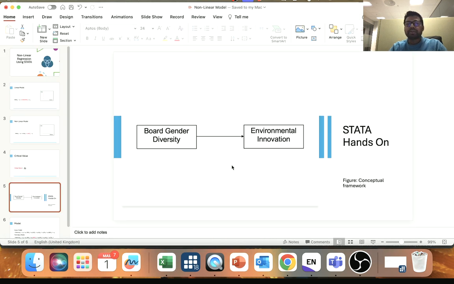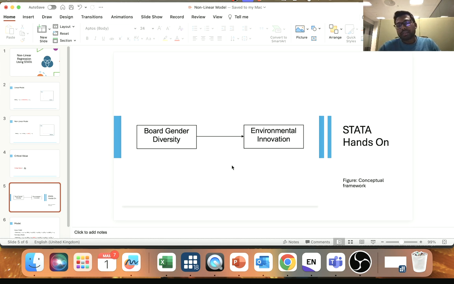In my study I want to see whether board gender diversity, that means the male-female ratio in a company board, has any impact on environmental innovation. That means if the board has more diversity, whether it will impact the environmental innovation in a positive way or in a negative way. That's what I want to see.